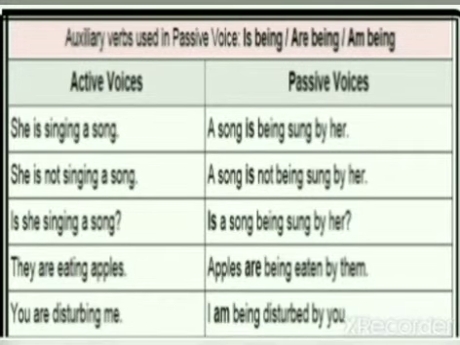Now, children, let's see a few sentences in active voice as well as in passive voice. The first one: she is singing a song. A song is being sung by her. She is not singing a song. A song is not being sung by her. Is she singing a song? Is a song being sung by her? They are eating apples. Apples are being eaten by them. You are disturbing me. I am being disturbed by you.